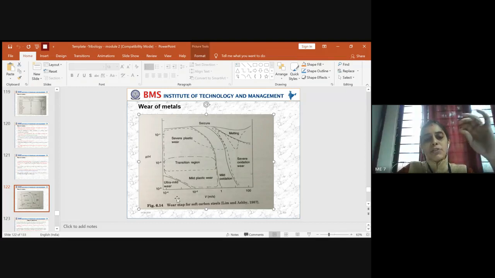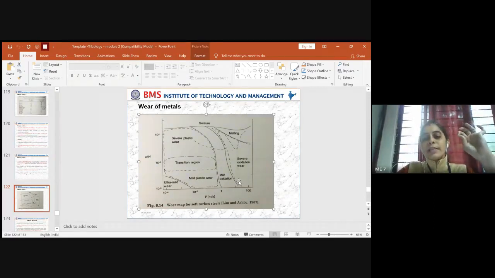That was related to the pressure range, and similarly with respect to the speed we have different ranges. Once the speed reaches 1 meter per second, it results in the mild oxidation range. After a particular higher speed, it results in severe oxidation wear. This is where the oxidation starts, and the severe oxidation will set in after some value of the sliding speed.